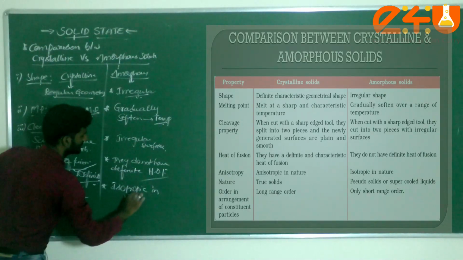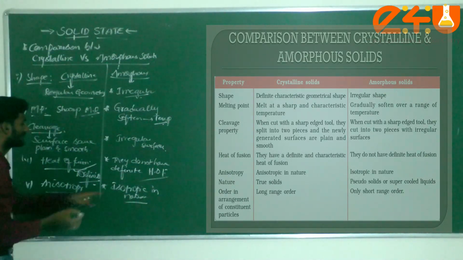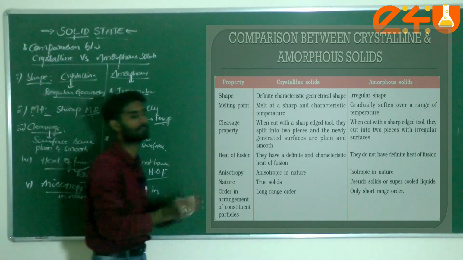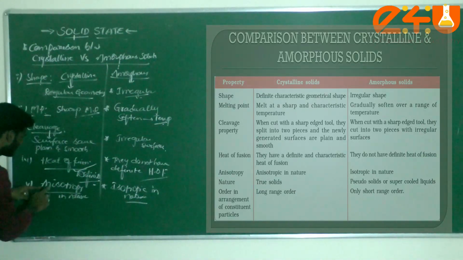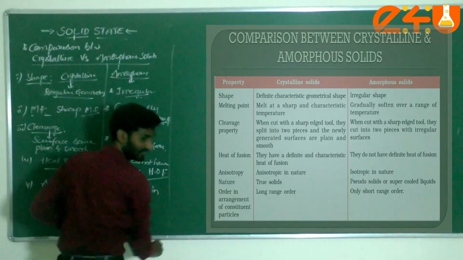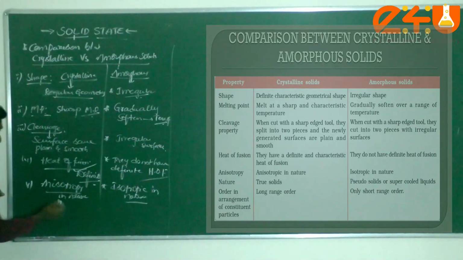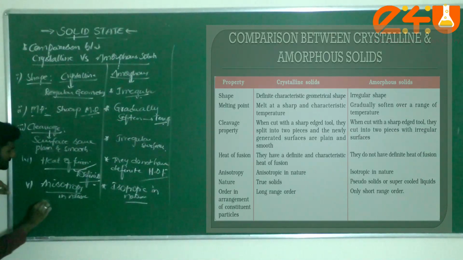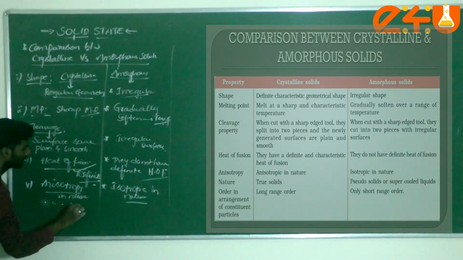Anisotropic in nature. First you need to understand what "iso" means. Iso means the same. Now I am explaining with respect to this figure. For example, if you take atoms here, I am considering one dot and one circle, one dot here, one circle here.